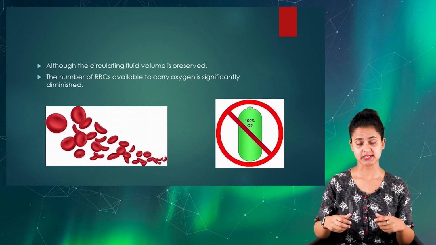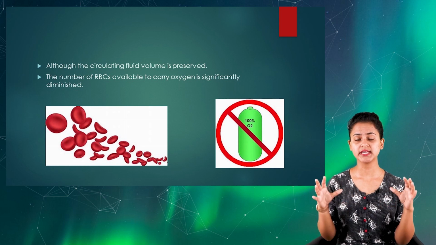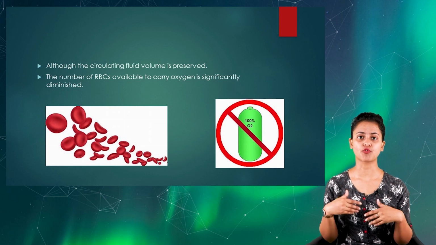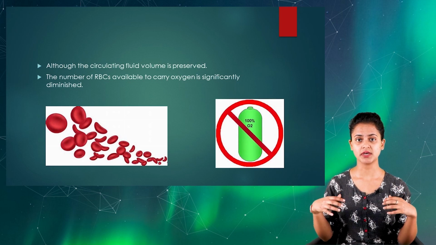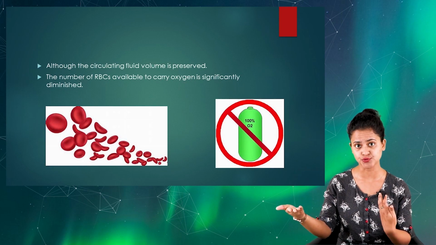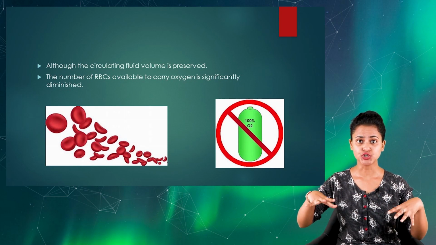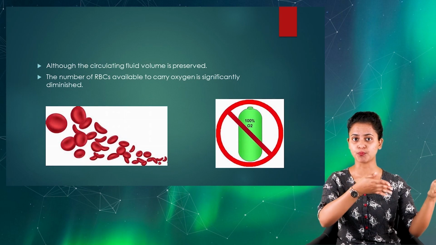In this case, often the client will have an excessively diminished number of red blood cells, because if a person has acute bleeding which increases gradually, our body will try to increase the plasma volume to compensate for the bleeding.